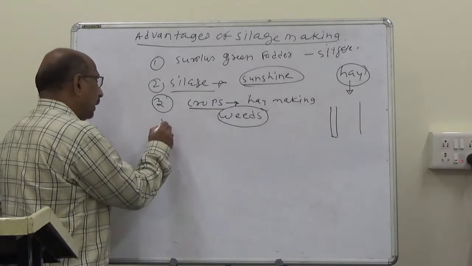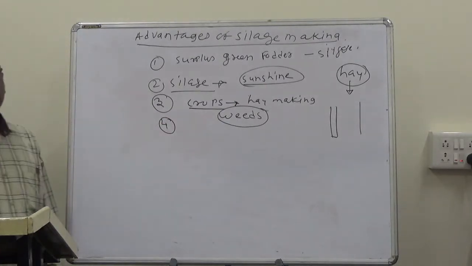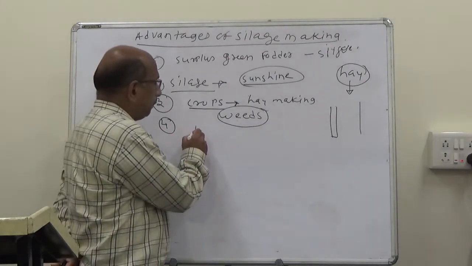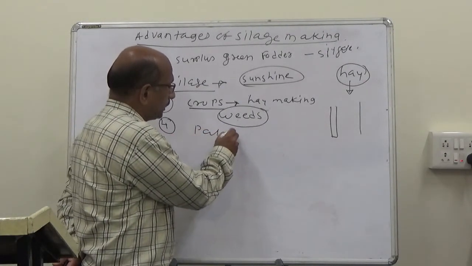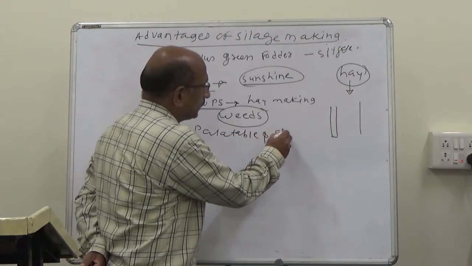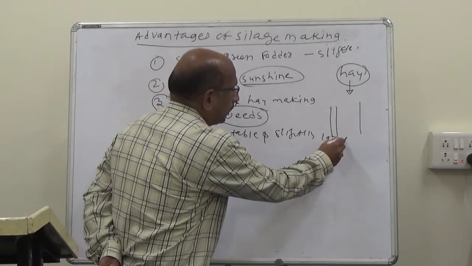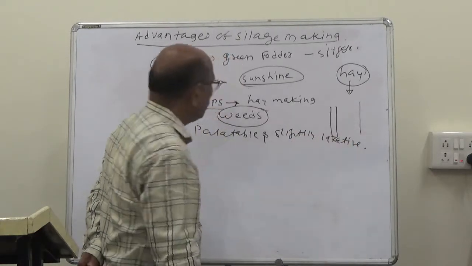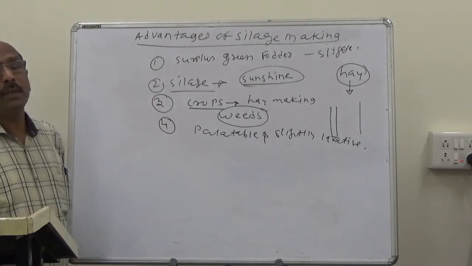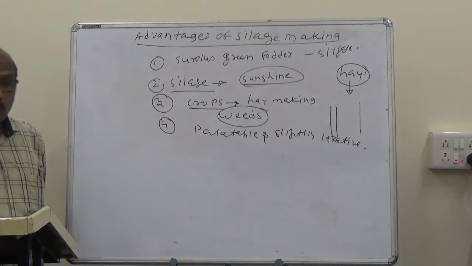Fourth advantage of silage making: silage is highly palatable and slightly laxative in nature. So silage is highly palatable and laxative in action.